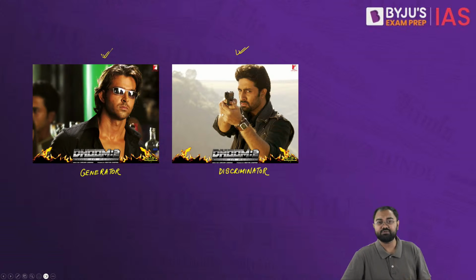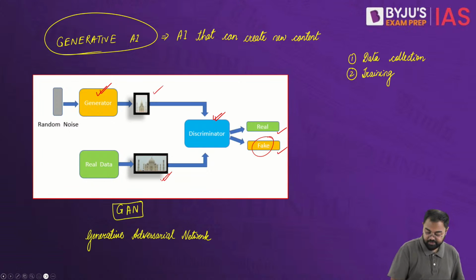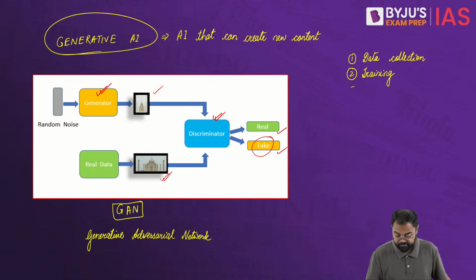There are other models also, but we need not go into the details of those models. Once this has been done, this is where we see that the model will be able to generate new content. So first you will have the data, the next will be the models, like GAN, and then finally it creates content.